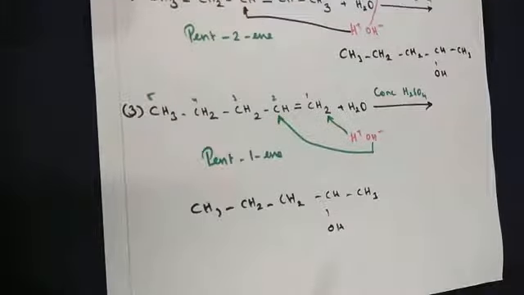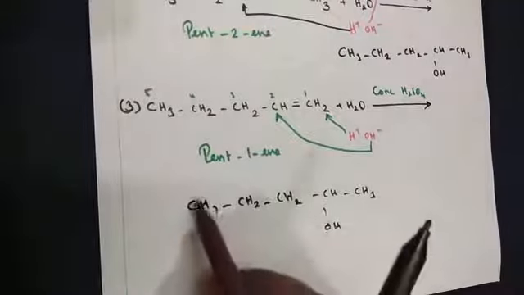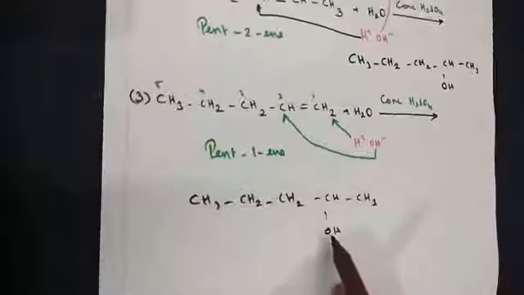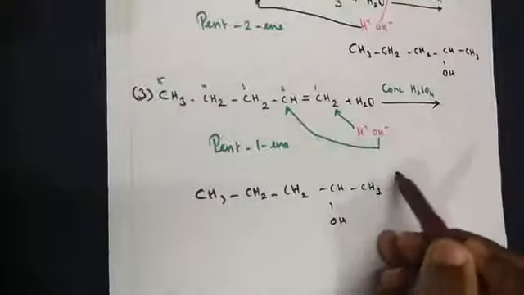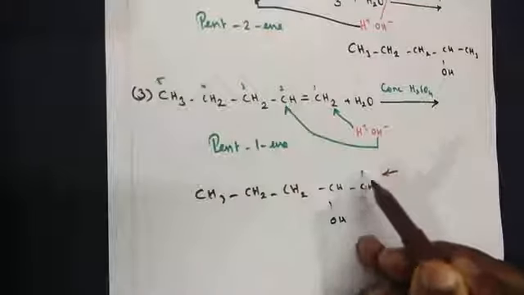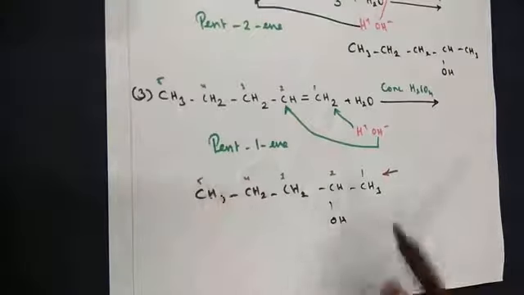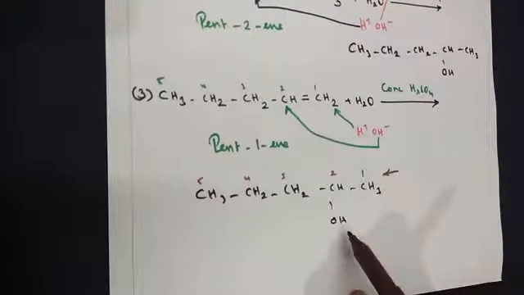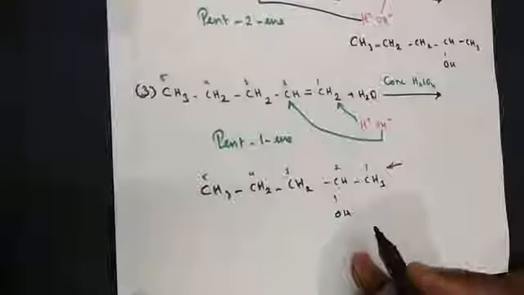Now let's name the product here. If you start the numbers, the functional group is here. If you start from left to right, it will get the highest number, 4 will be the allotment here. But when you move from right to left, first carbon, second carbon, third, fourth and fifth carbon, the second carbon will have the hydroxyl group, the alcohol group, in it.